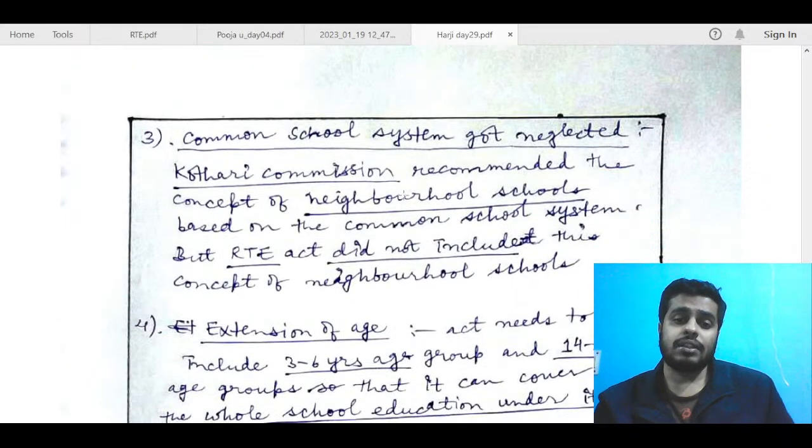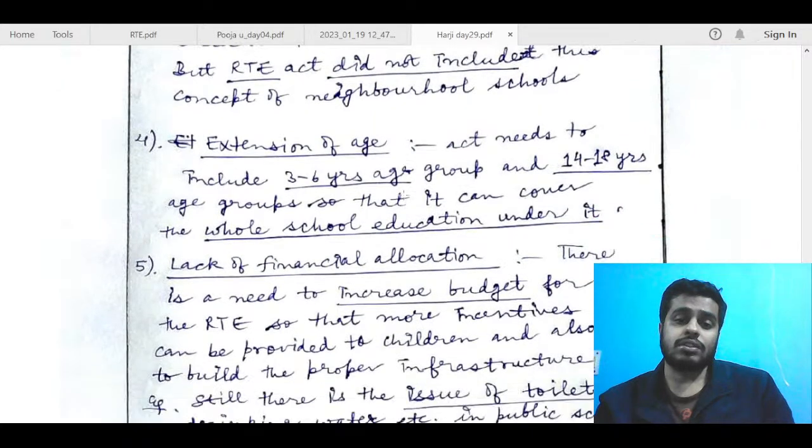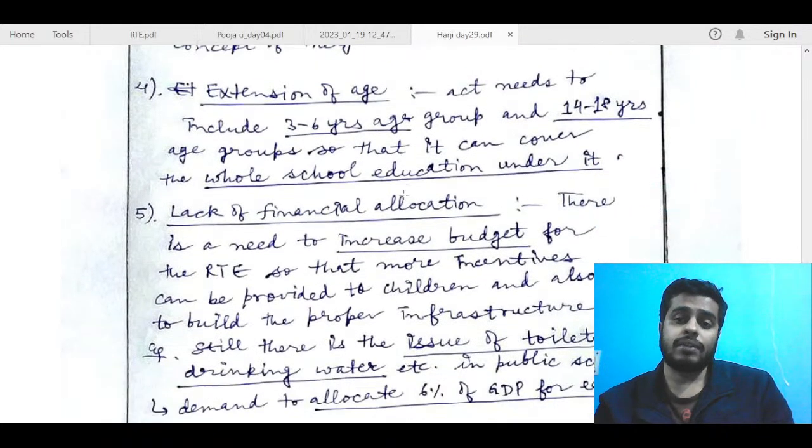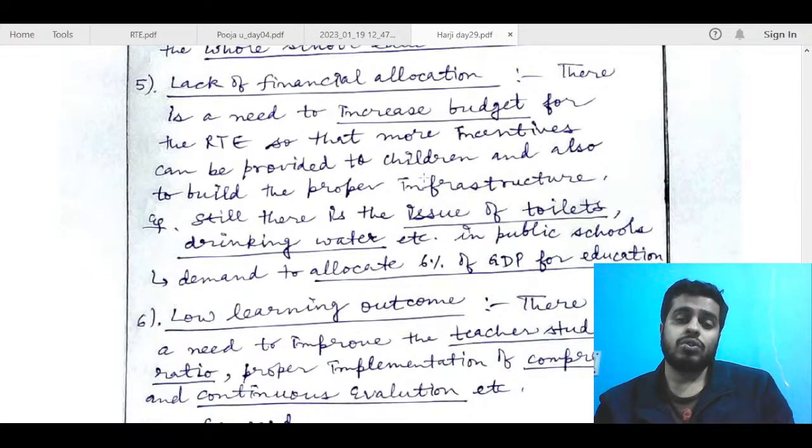Kothari Commission recommended the concept of neighborhood schools based on the common school system, but RTE did not include the concept of neighborhood schools. Full extension of age: the act needs to include the 3 to 6 year age group. And four, okay, lack of financial allocation, there's a need to budget for the RTE Act. So yeah, you can write along these lines. Pooja, not Varsha, you can see that along these lines you can write it.